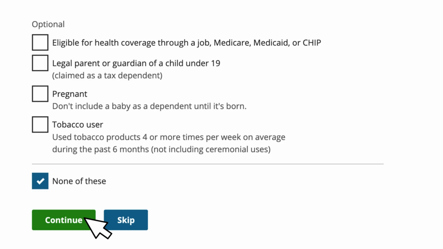Box 3 asks if this person is pregnant. Why? To check for eligibility for Sooner Care pregnancy coverage. Box 4 asks if this person is a tobacco user, specifically if this person has used tobacco products 4 or more times per week on average during the past 6 months, not including ceremonial uses. Why? There are higher insurance rates for tobacco users. Or click on box 5 for none of the above and hit the green Continue button.